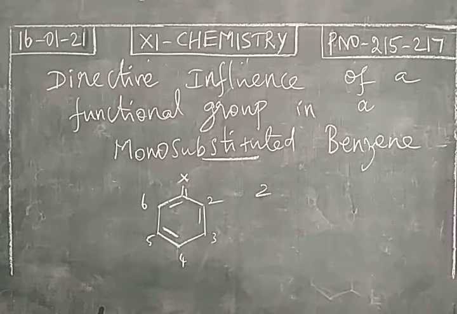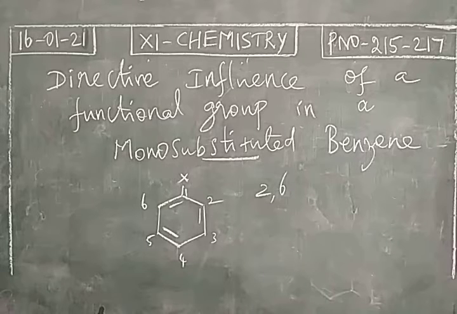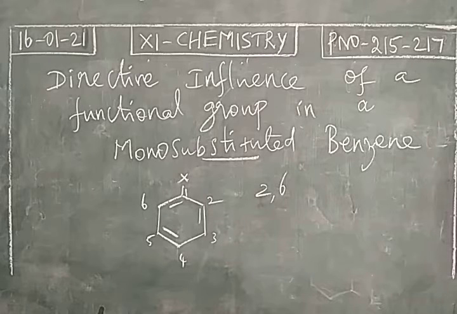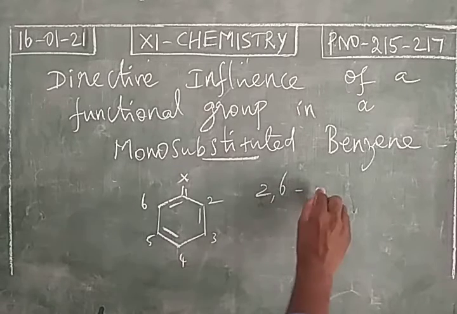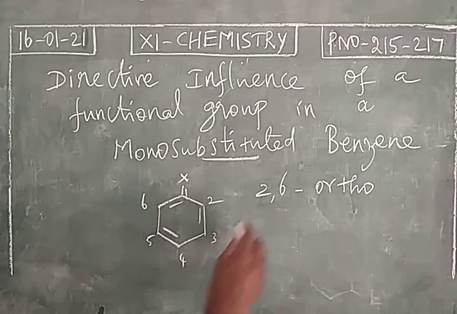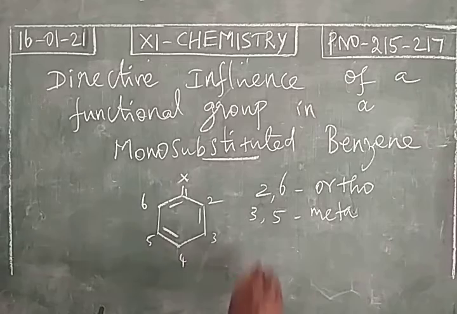So when you take di-substituted products, this is a monosubstituted product. Due to electrophilic substitution, we will get a di-substituted product. In di-substituted product, if the electrophile is present in 2nd position or 6th position, or both 2nd and 6th position, it is ortho di-substituted product. Then 3 and 5 are meta positions. 1 and 4 are para positions.